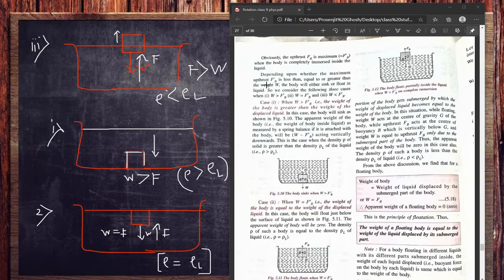So this is how a body will float or sink. We just discussed the conditions of flotation regarding the upthrust, the body's weight, and the densities as well.